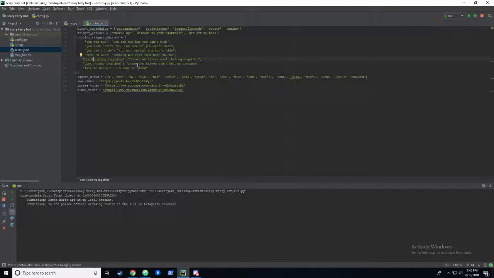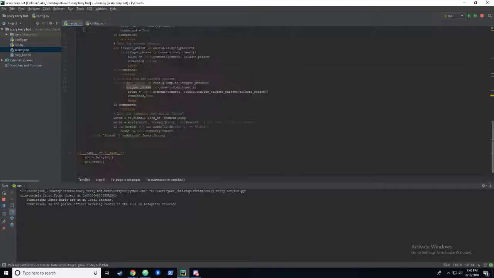"Don't belong together." These two halves don't belong together, and "late to class" goes to "I'm late to class," which I didn't want to have to deal with the apostrophes. Honestly, these could probably just say "belong together," but if somebody types "they do belong together," I don't really want that to work. Yeah, that's good. Okay, cool. I think that's all we need from the config file.